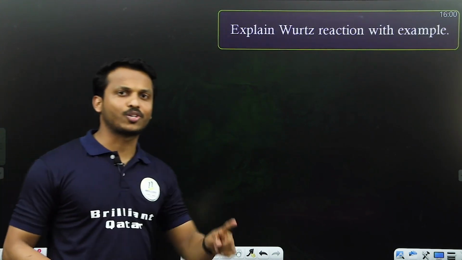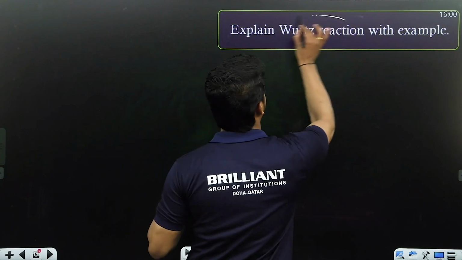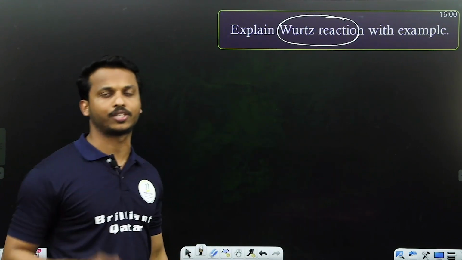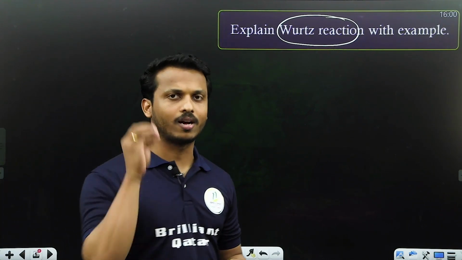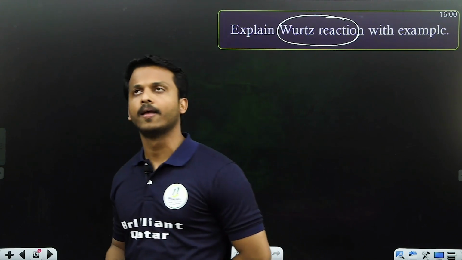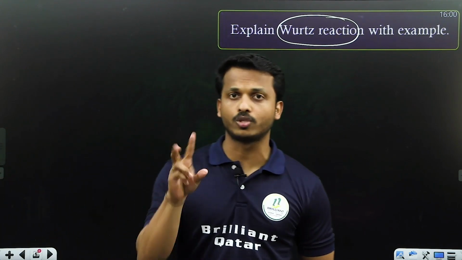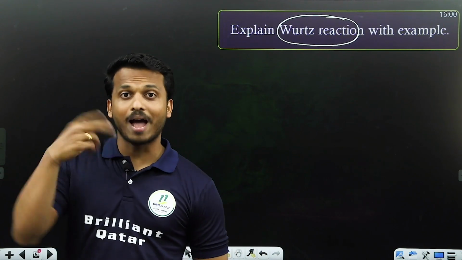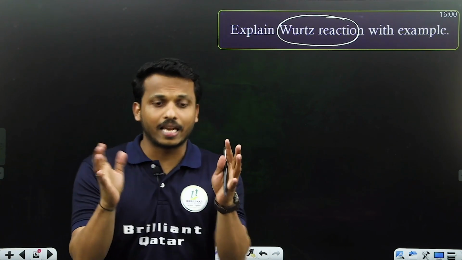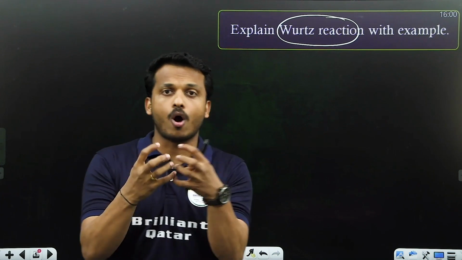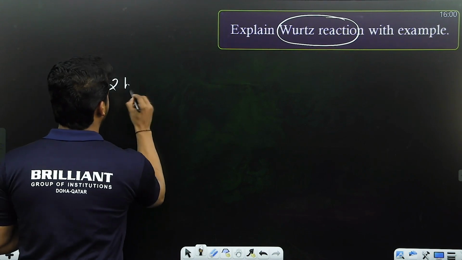The next reaction, as I told you, Wurtz reaction, is also from haloalkane. Wurtz reaction, dear all, is one of the most sure questions for your exam. What do you mean by Wurtz reaction? They ask you for the statement. How can you answer, all of you memorize or understand: Wurtz reaction is a reaction between two haloalkanes. Normally we use two same haloalkanes. What happens if we use two different haloalkanes? You may know that. Anyway, we can discuss. So Wurtz reaction is the mixing of two haloalkanes with sodium. So dear all, take two haloalkanes.